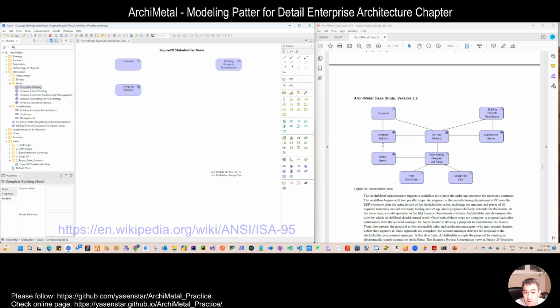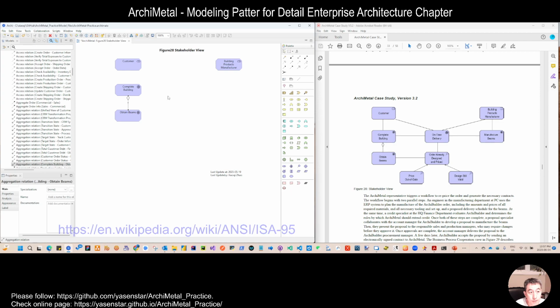And this goal has a sub-goal, which is open beam. The customer from Archi Builder needs to get the beam as early as possible, very urgently, because that is the prerequisite for them to make the building. So we can make this relation first.